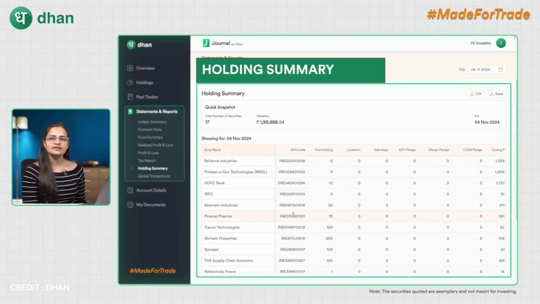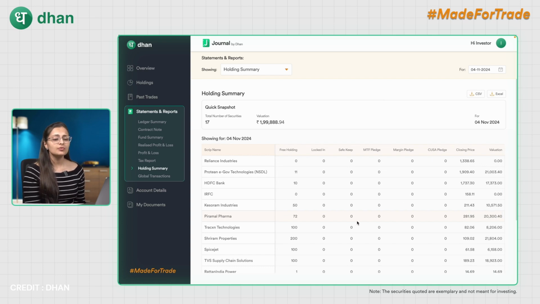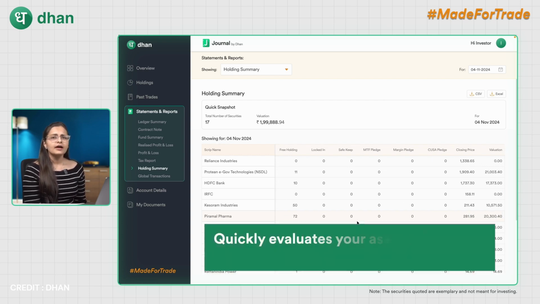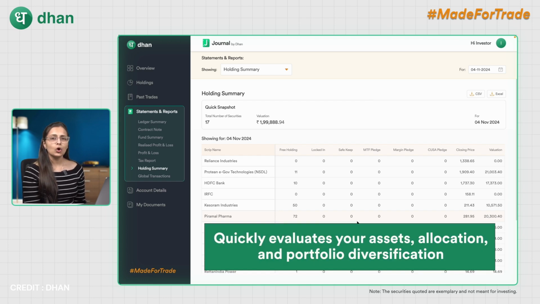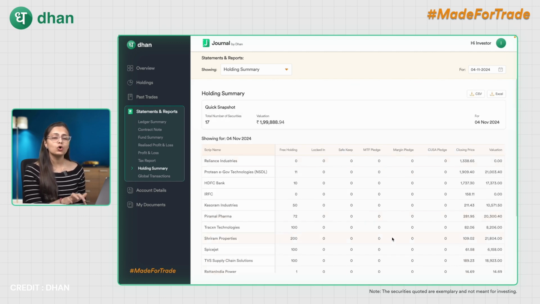Coming over next to the holding summary. A detailed view of all your holdings categorized into free, locked in, safe keep, MTF pledge and margin pledge assets, closing price, valuations, everything. It helps you quickly evaluate your assets, allocation and understand how your portfolio is diversified. If you hold 100 shares of Tata Motors, 50 shares are pledged for MTF. The 50 shares will be available in the MTF pledge column there itself, and you will be able to take your decisions based on that, and it will clearly show this categorization.